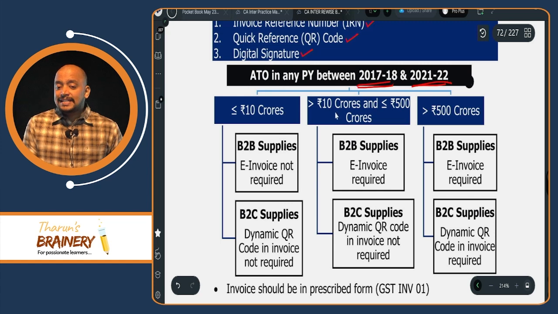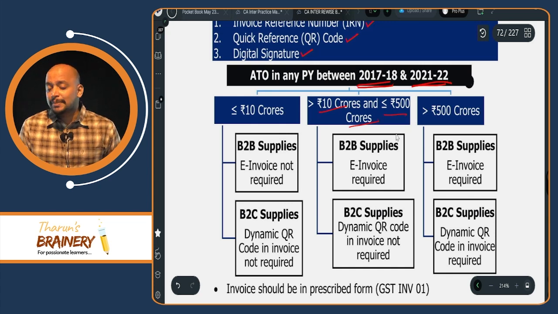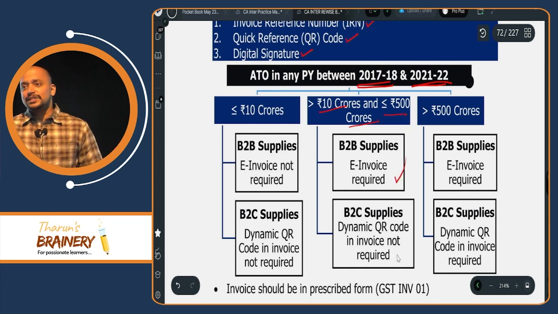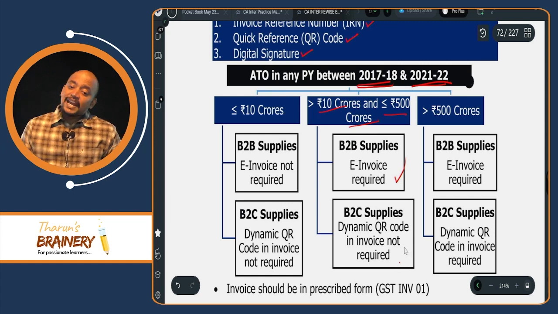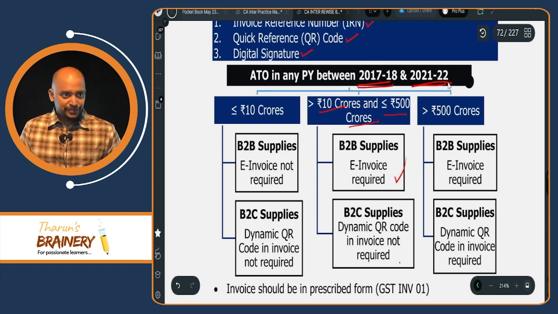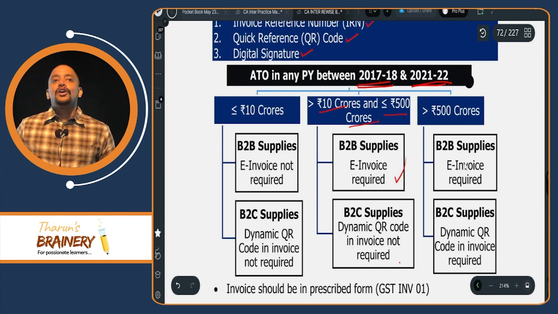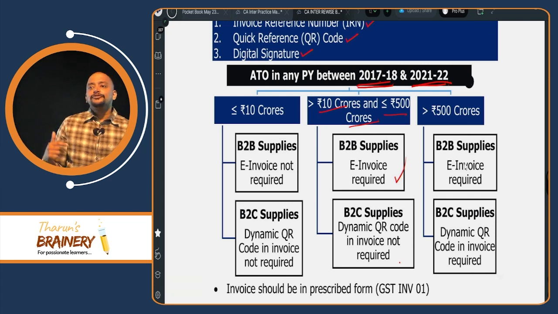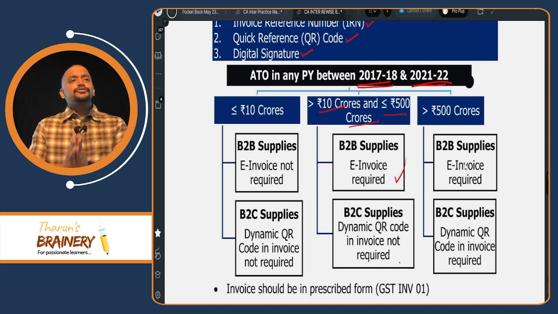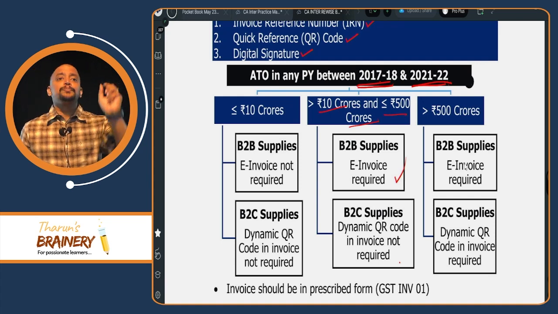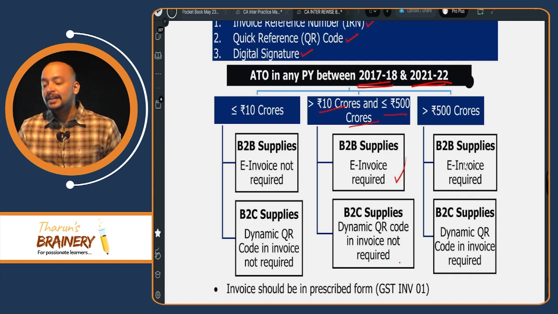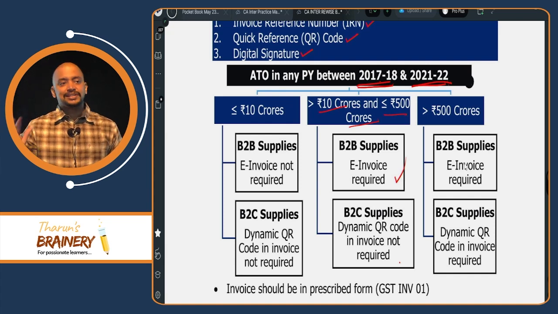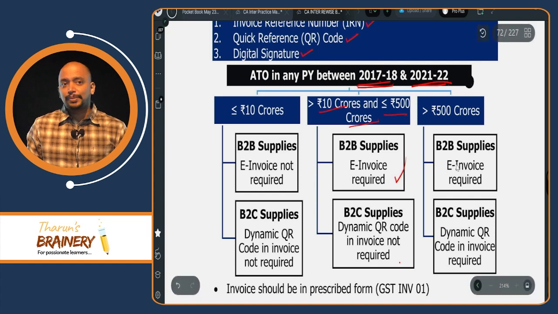Suppose if the turnover exceeds 10 crores but does not exceed 500 crores, for B2B supplies they need to give e-invoice, for B2C supplies they are not required to give dynamic QR code. But if the aggregate turnover during any previous year between 17-18 to 21-22 exceeds 500 crores, for B2B they have to give e-invoice, for B2C dynamic QR code. So therefore e-invoice is applicable only in case of B2B supplies. What is B2B supplies means? Supplies to a registered person, that is B2B. B2C means supplies to an unregistered person.